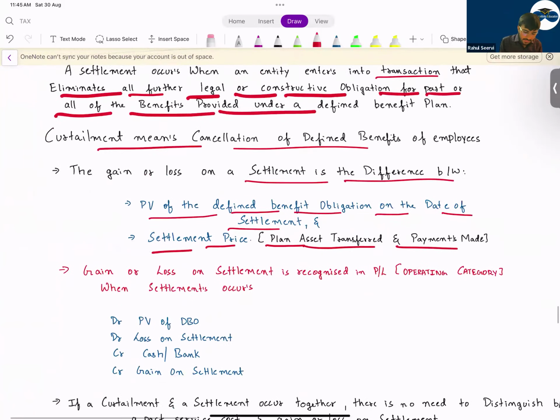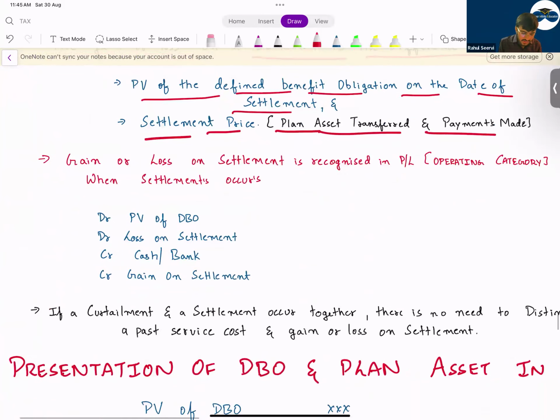See here now, the value of the obligation will reduce. Cash or bank, you will have gain or loss. This cash or bank can be plan asset also, depending upon the company. What is the amount the company will take out from plan asset and use it for this one.